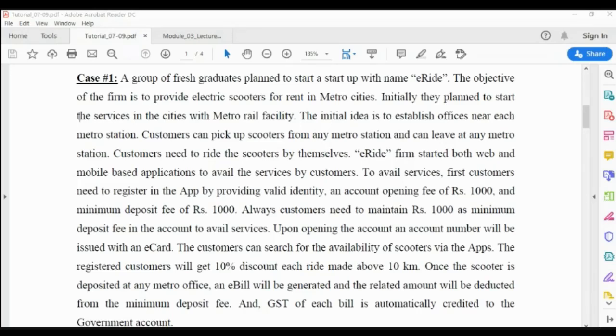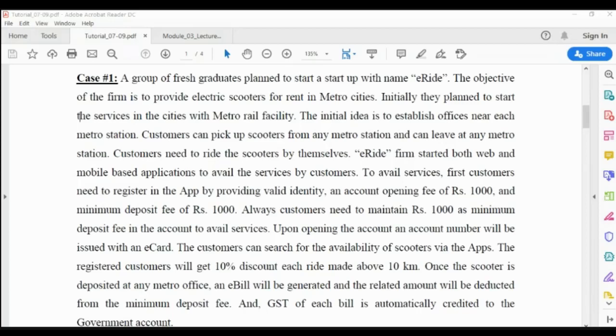Registered customers will get a 10% discount on each ride made above 10 kilometers. Once the scooter is deposited at any metro office, an e-bill will be generated and the related amount will be deducted from the minimum deposit, and the GST of each bill is automatically credited to the government account. So here the parties are e-ride, office, customer and government. These are the three parties involved.